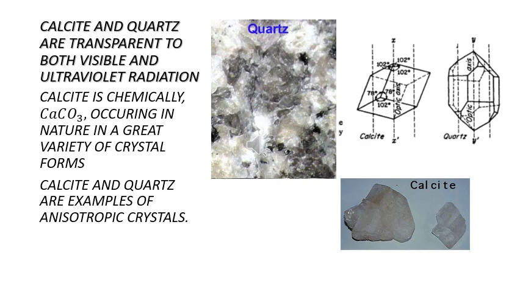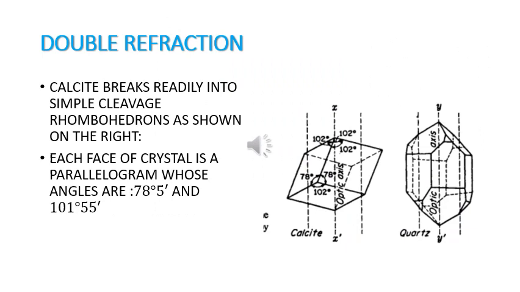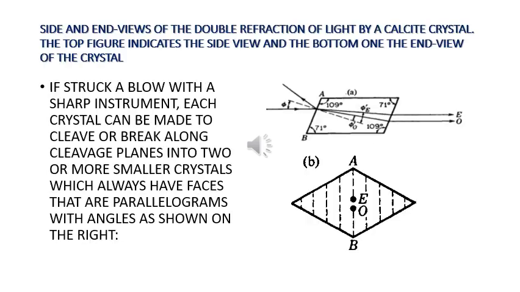Crystals of calcite and quartz are transparent to both visible and ultraviolet radiation. Calcite is chemically CaCO3, occurring in nature in a great variety of crystal forms. Calcite and quartz are examples of anisotropic crystals, and you can see a picture of both of them on the right hand side. Calcite breaks readily into simple cleavage rhombohedrons as shown on the right. Each face of the crystal is a parallelogram whose angles are 78 degrees 5 minutes and 101 degrees 55 minutes.